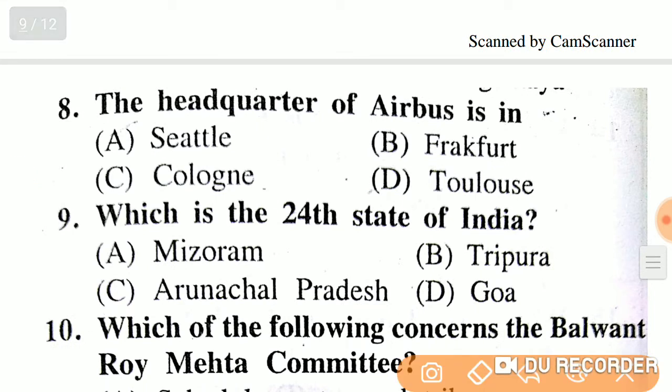The headquarter of Airbus is in Seattle, Frankfurt, Cologne, Toulouse. The right answer is Toulouse.